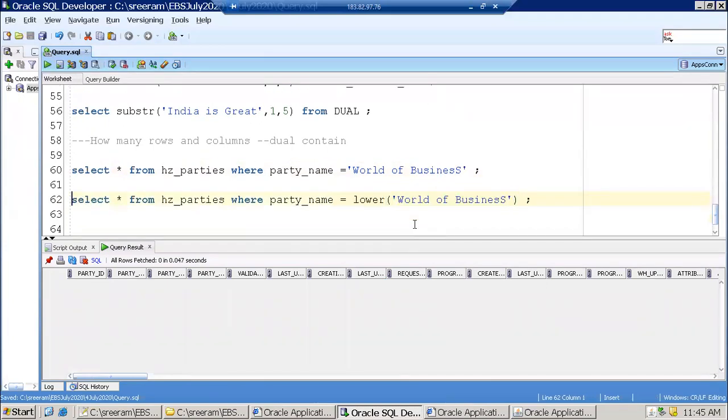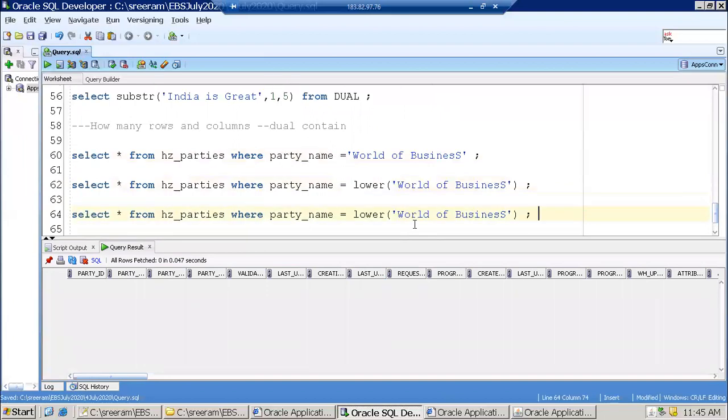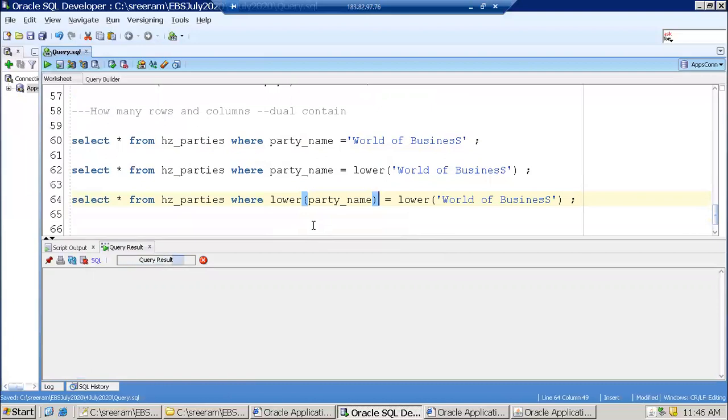This will not work. The reason is the data which you're passing, you're trying to convert all your data into lowercase, but you're not aware what is available in your source system. Just make sure that your source system also converts your data. See, this where clause application is not converting the data, right? It just transforms your data at runtime for business purposes. You're not even changing your data at all. This lower of lower will work now.